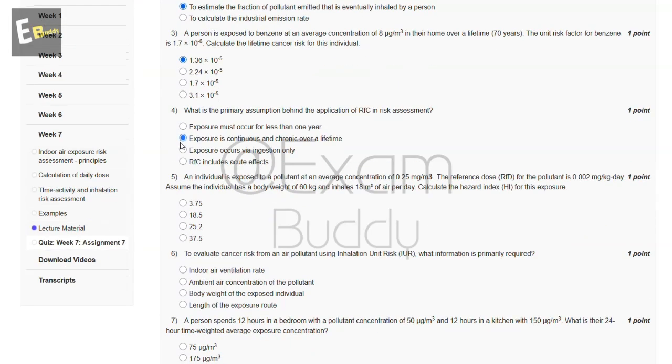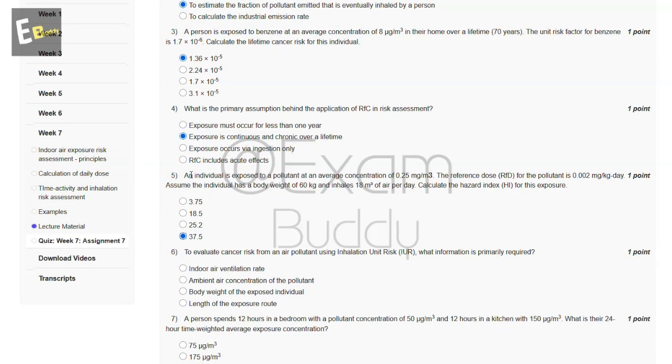Now the fifth question is, an individual is exposed to a pollutant at an average concentration of 0.25 milligram per meter cube. The reference dose RfD for the pollutant is 0.002 milligram per kg per day. Assume the individual has a body weight of 60 kg and inhales 18 meter cube of air per day. Calculate the hazard index HI for this exposure. So these are the options, and the answer of our fifth question is D, 37.5.